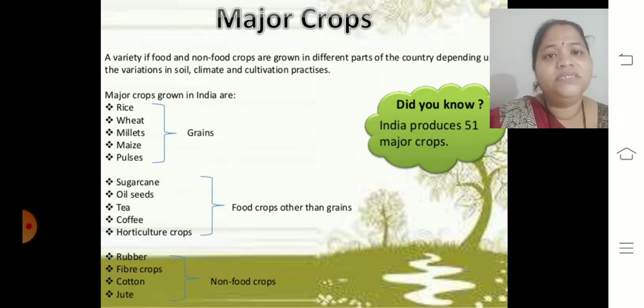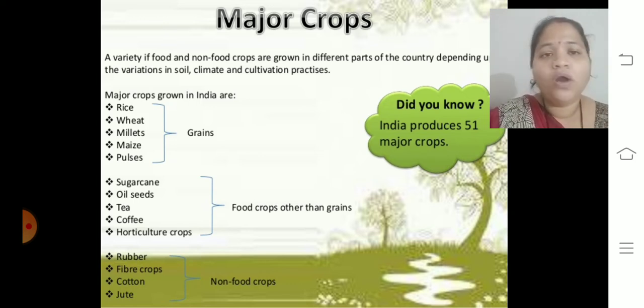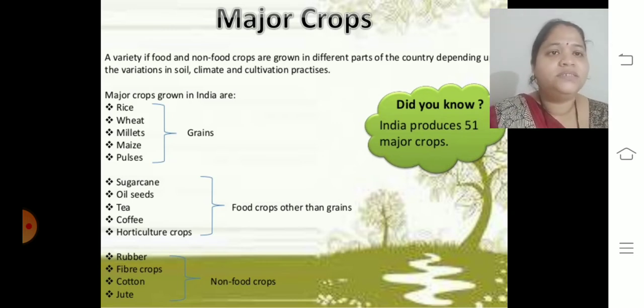Children, we will look at these important major crops, and talk about where they grow, what is required, the percentage of rainfall, which soil is required, which temperature is required. We'll talk about these in detail, and you just go with these points one by one. Definitely it will be easy for you to learn. Let's start with the major crops: rice, wheat, millets, maize, pulses. Then we'll discuss sugarcane, oilseeds, tea, coffee, horticulture crops, and at last rubber, fiber crops, cotton and jute.